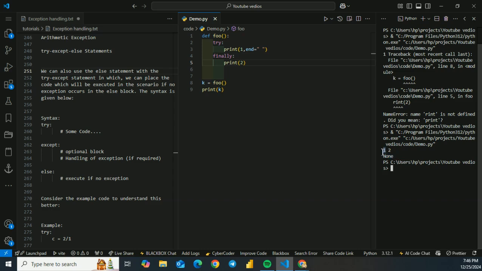So this is how first the 1 was executed, then the 2, using the try and finally statements. You can use these statements to not only correct your function, but also to practice. That's the basics of exception handling. By using these techniques, you can write code that is more reliable, maintainable, and user friendly. Remember, exceptions are not bad, they are just part of the process, and now you know how to handle them like a pro.